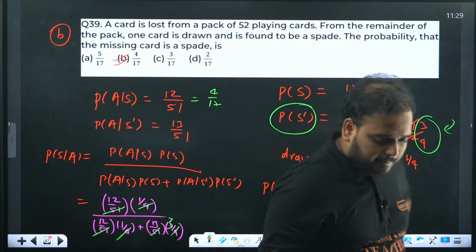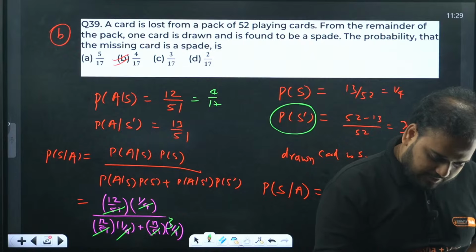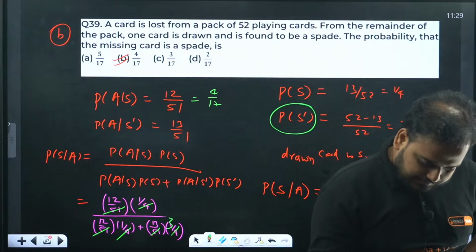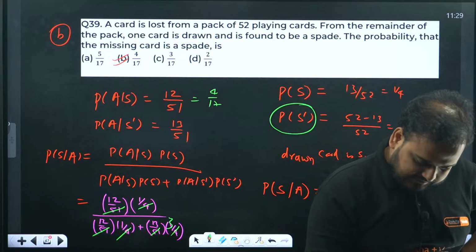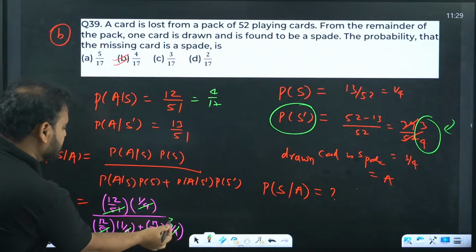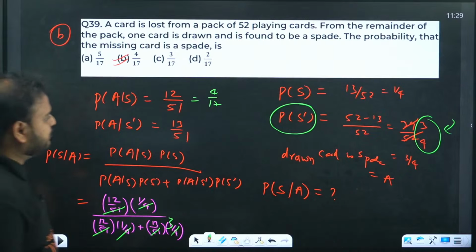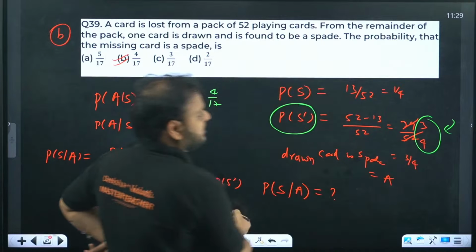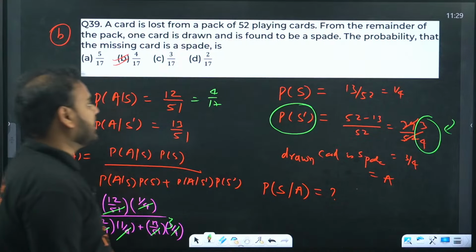This answer was given by Bombay. Yes. Sorry guys, my bad. So I took by mistake this as 1 by 4. This is actually 3 by 4. Okay. PS had found the value 3 by 4, but I wrote it as 1 by 4. This kind of mistake also can happen.